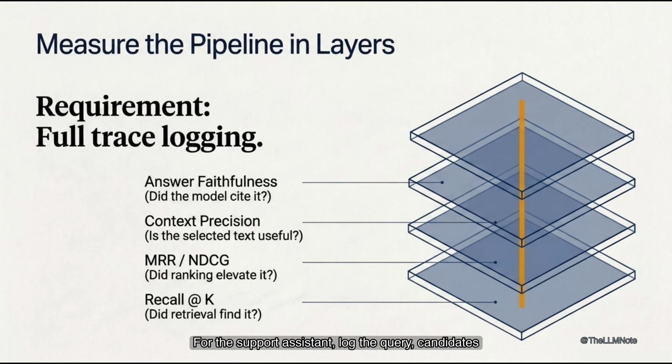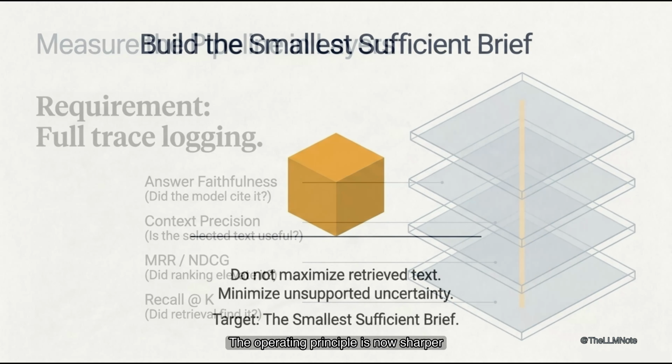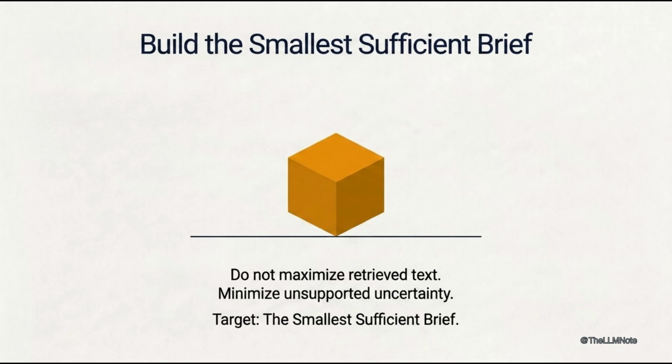For the support assistant, log the query, candidates, re-ranker scores, selected context, answer, and human resolution. Without that trace, every failure looks like the model hallucinated, even when the defect happened earlier. The operating principle is now sharper. Do not maximize retrieved text.